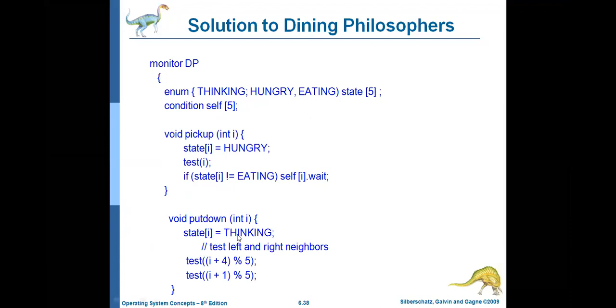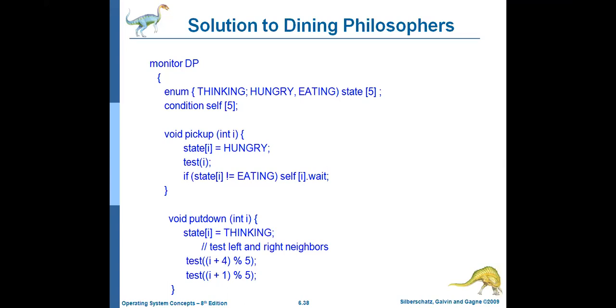Whenever the philosopher puts down the things, again he will be moved back to thinking state. Whatever the neighbors, I plus 4, that means 1 plus 4 is 5, 5 modulo 5 means 0. And then 1 plus 1 means 2, 2 modulo division 5 means 2. So likewise 0 and 2 philosophers have to test now.